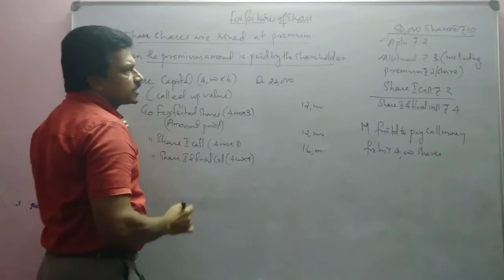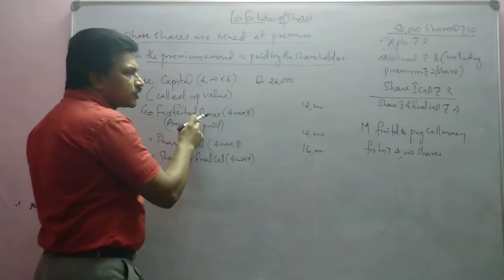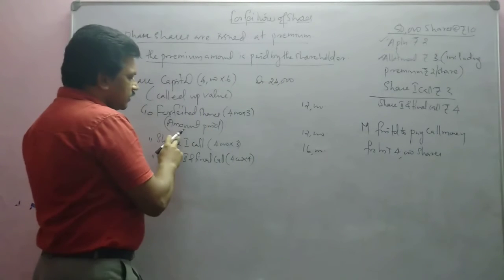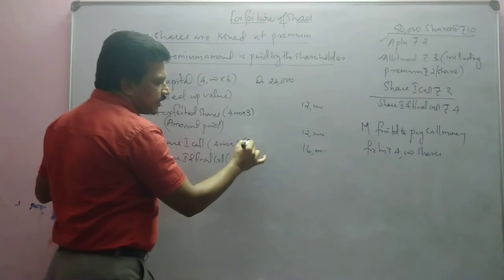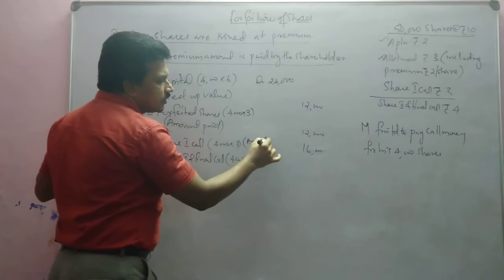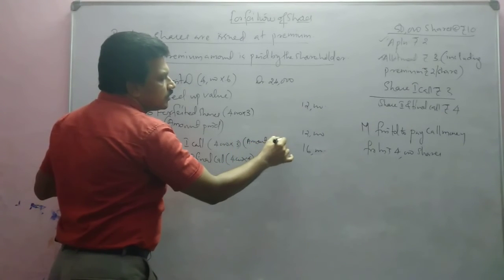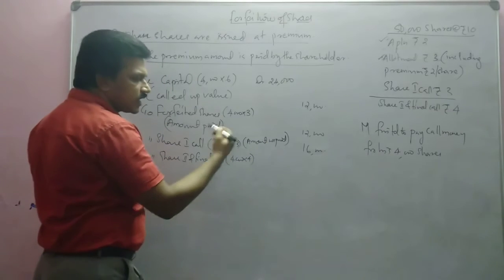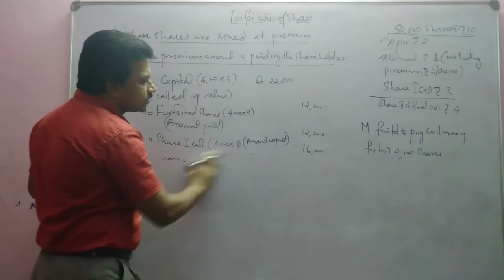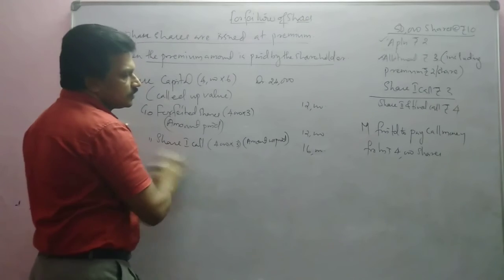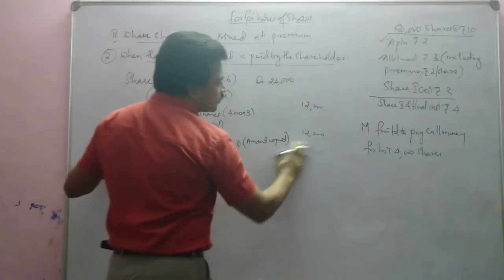Then for future amount, application and allotment paid will be written, and first call is the amount unpaid. In the previous example both were unpaid. Now the second and final call is not called, so no need to write. Okay, 16,000 is not there.